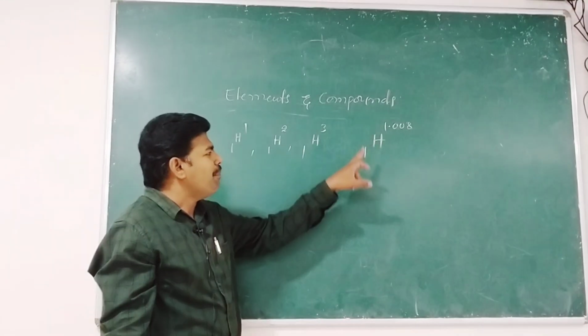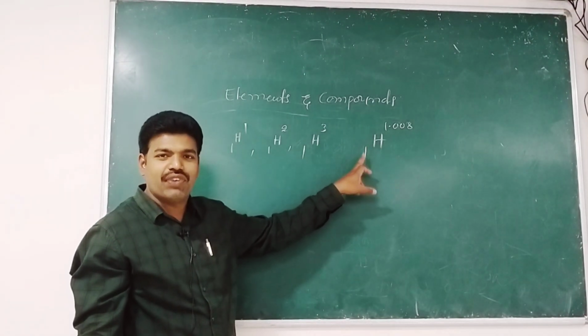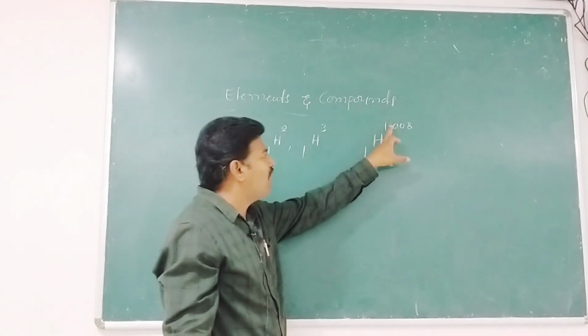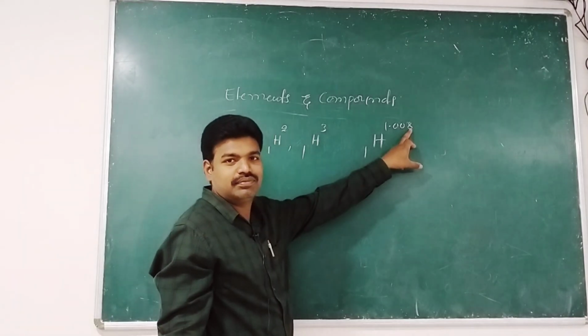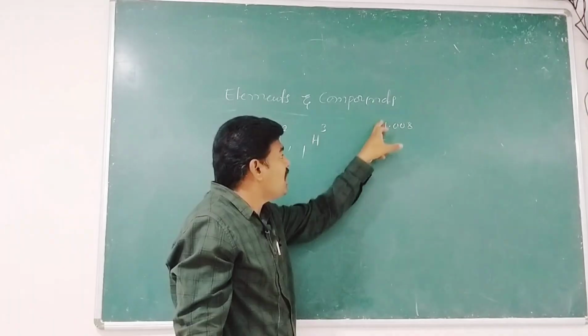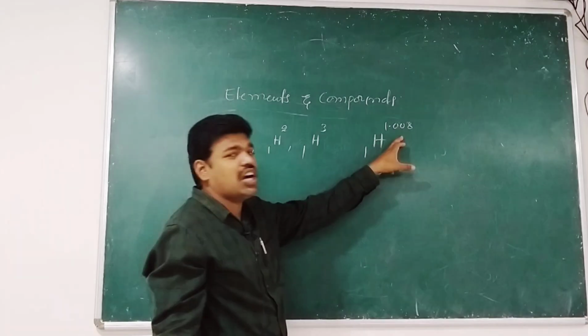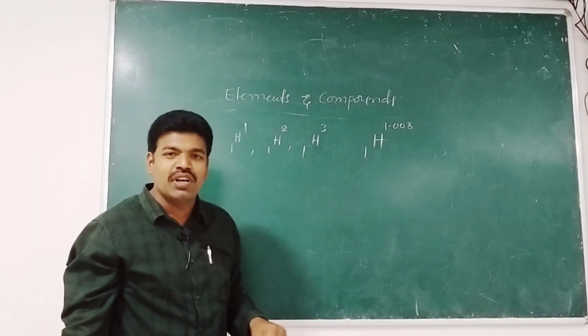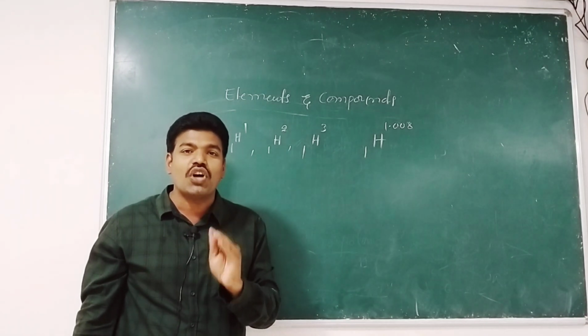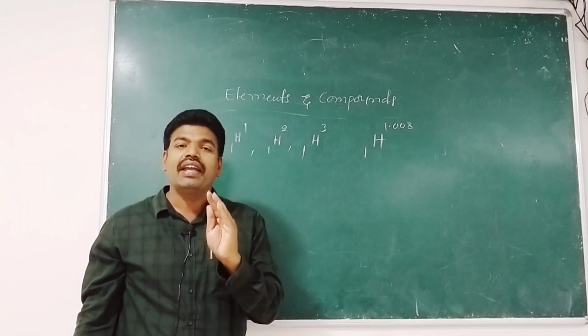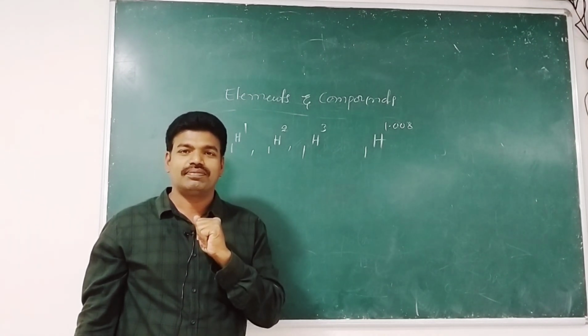Therefore, the atomic number of hydrogen is 1 and its atomic weight is 1.008. And the atomic weight that we observe in the periodic table is the weighted average of atomic weights of its isotopes.